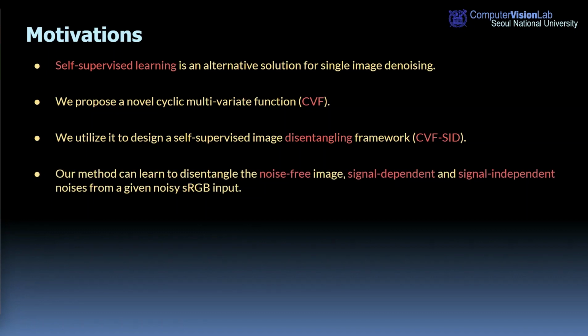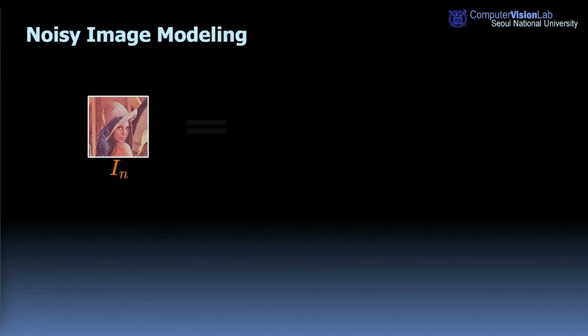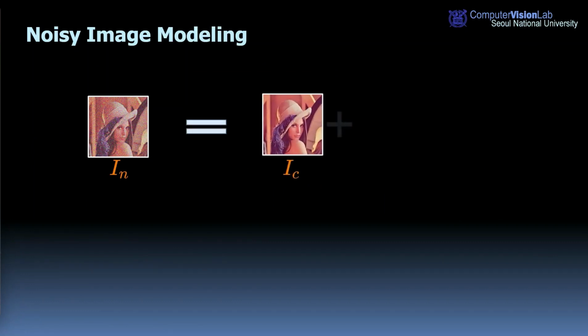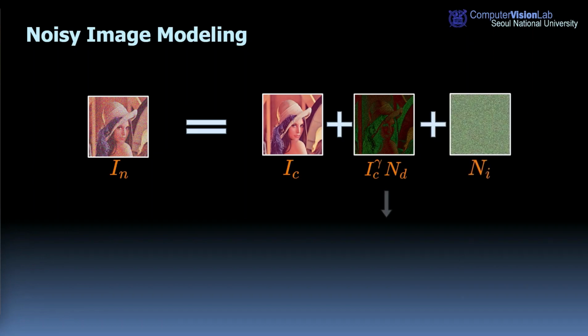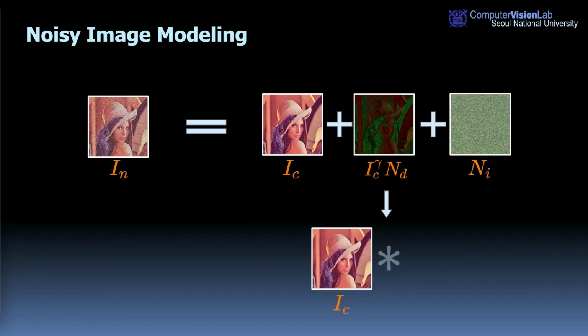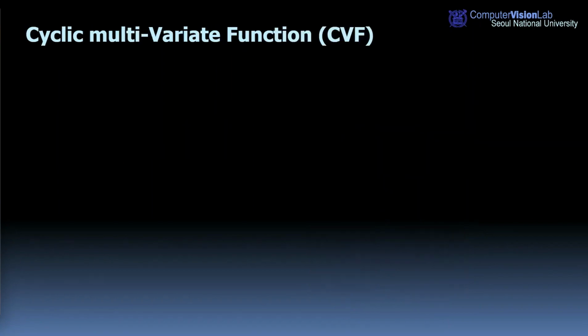Therefore, we propose a novel cyclic multivariate function and utilize it to design our self-supervised image disentangling model for sRGB image denoising. First of all, we note that in general, a noisy image can be expressed as a function of the clean image, signal-dependent noise, and signal-independent noise maps, where signal-dependent noise refers to a combination of a noise-free image and an independent noise map that is spatially invariant.